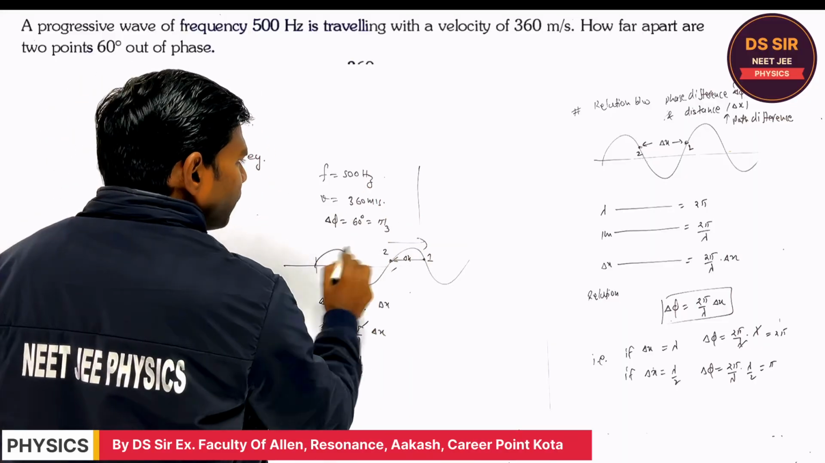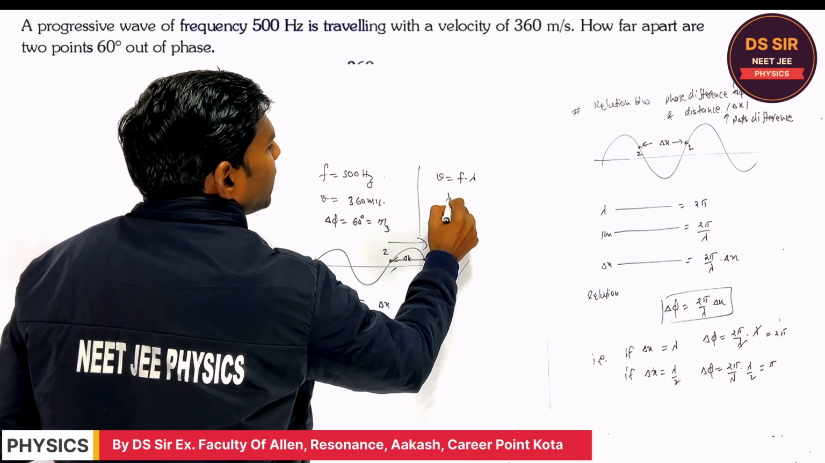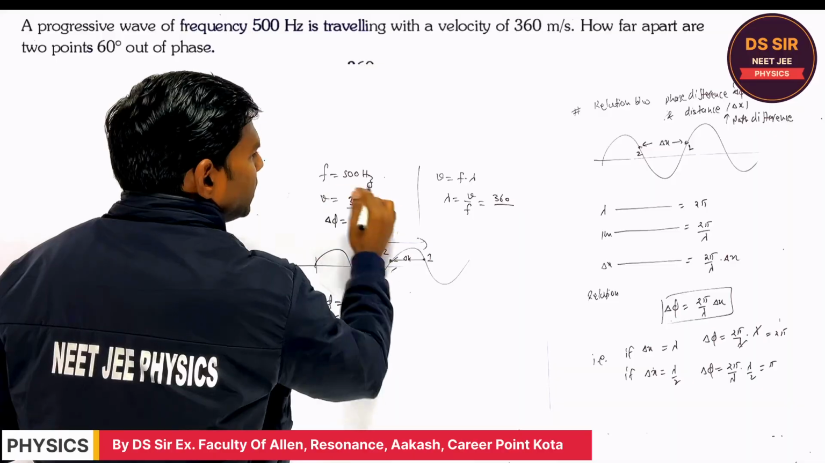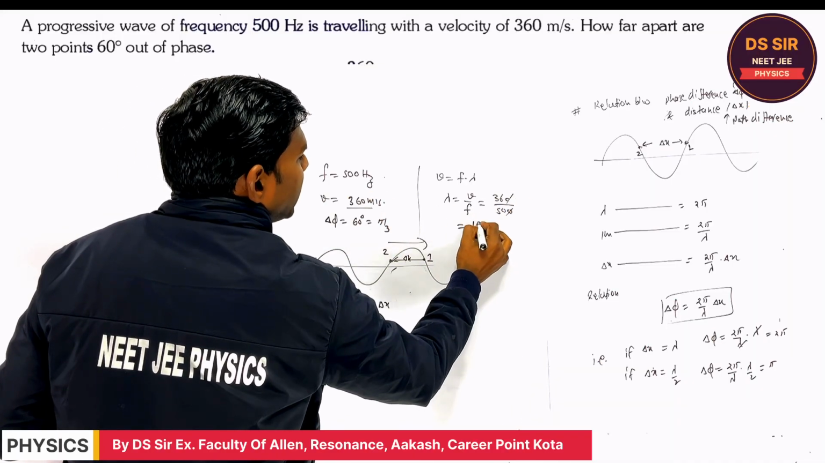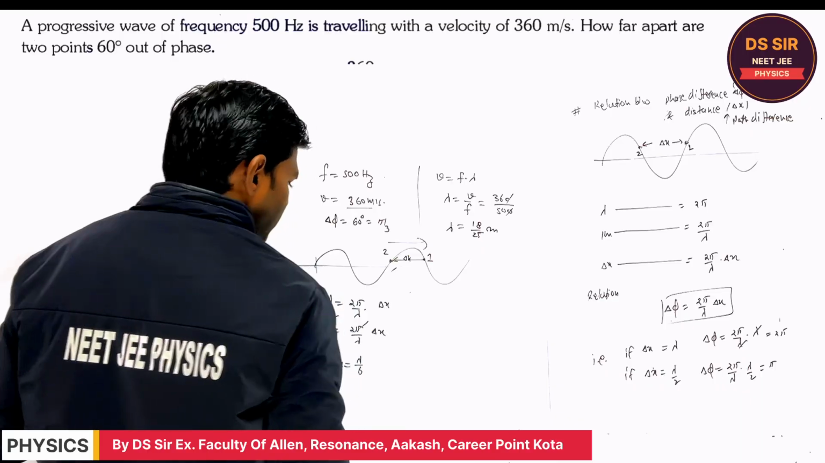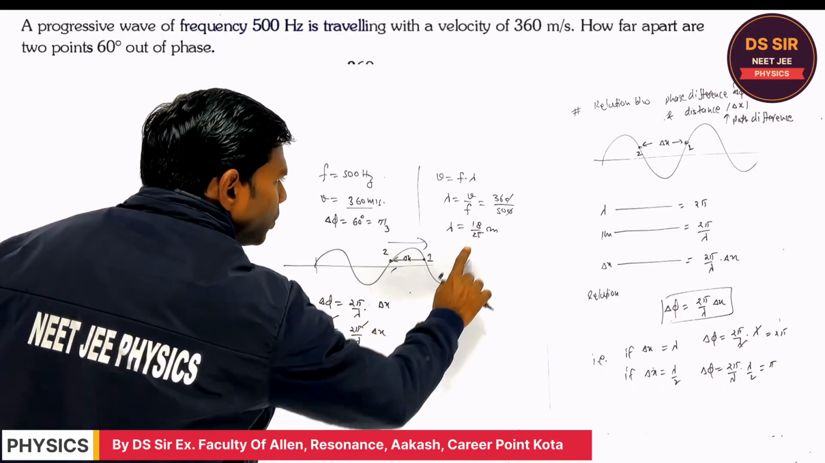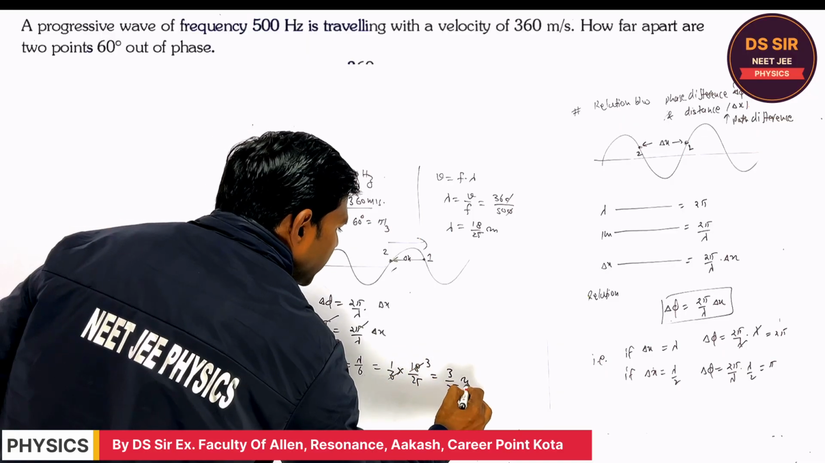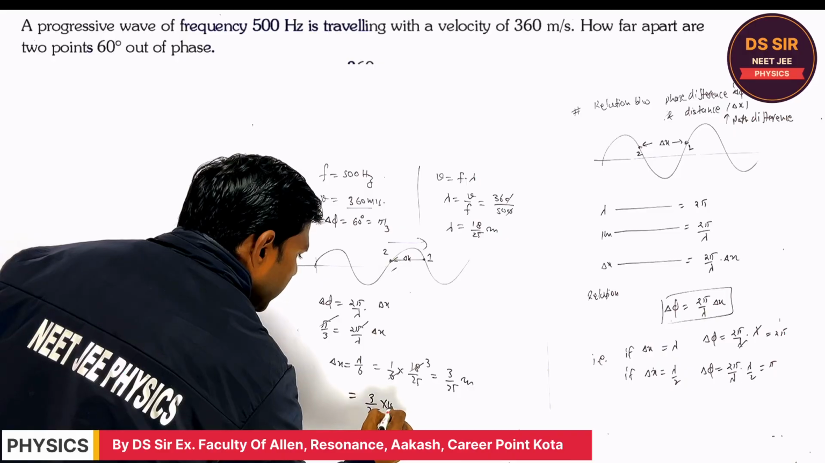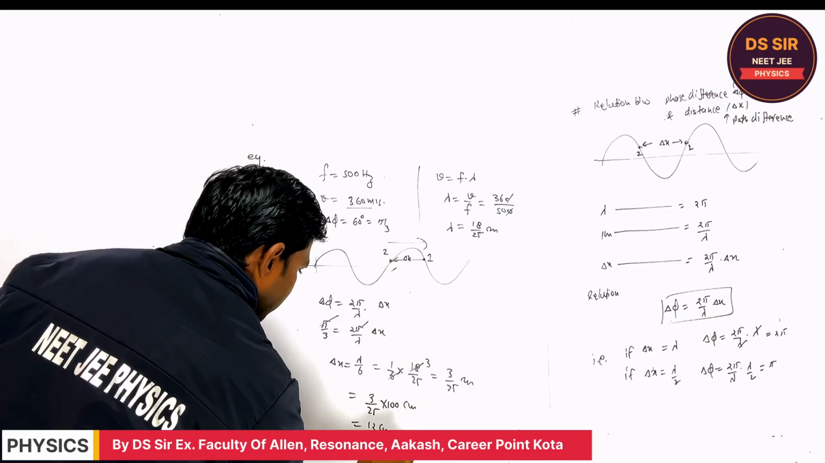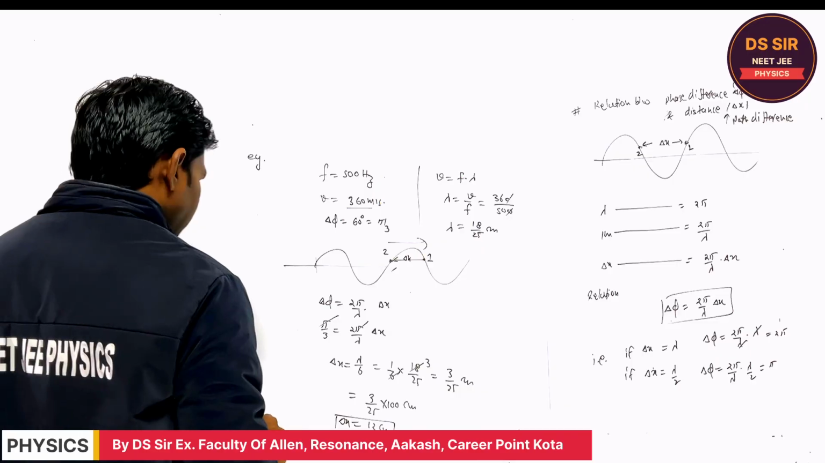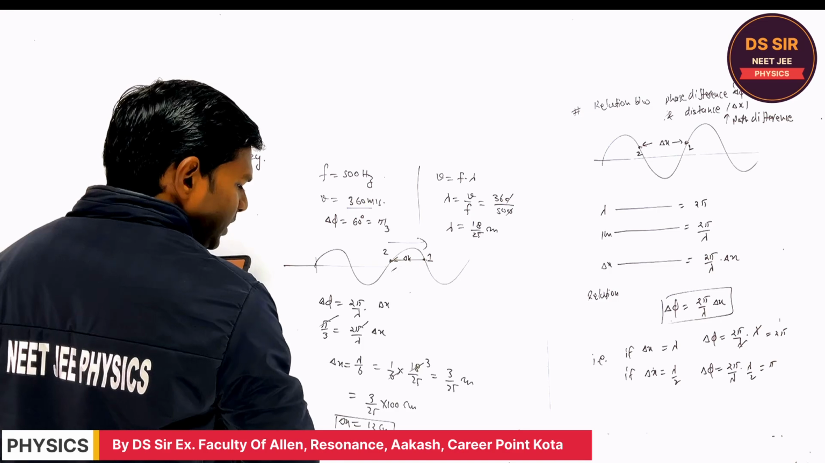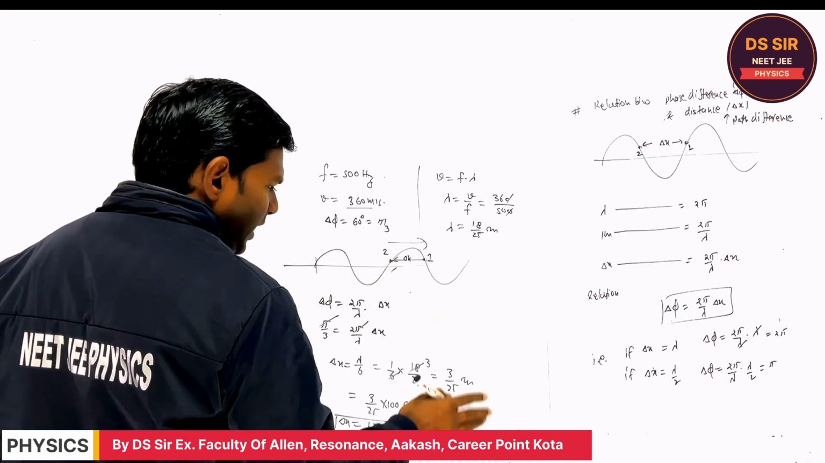Lambda is the wavelength, v is equal to f lambda. Lambda is v upon f. The speed is given as 360 meter per second. The frequency is 500. 18 upon 25 meter is the wavelength. So you can put over here 1 by 6 into the value of lambda, 18 upon 25. It is 3 upon 25 meter, or 3 upon 25 into 100, it is 12 centimeter. So the distance between the two particles which are out of phase is, say, 12 centimeter, right? Copy this.